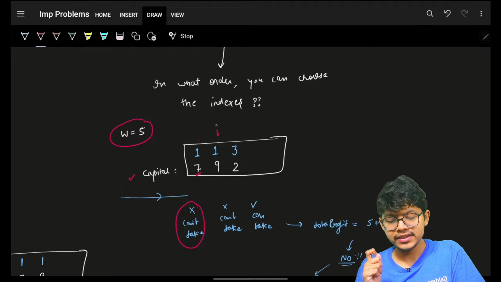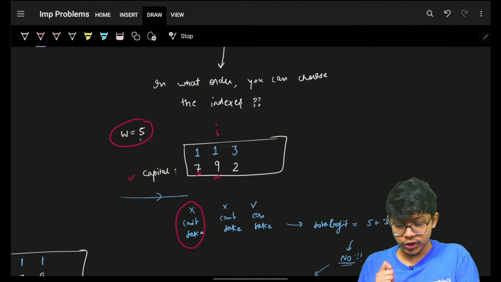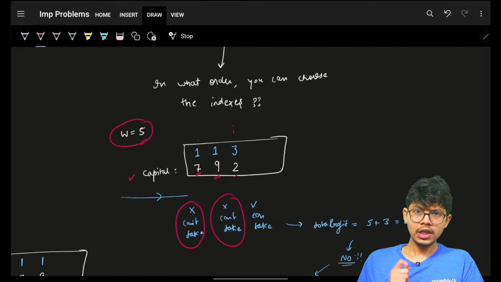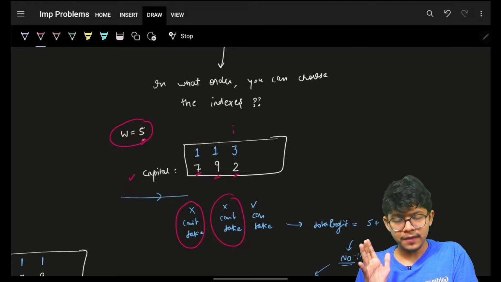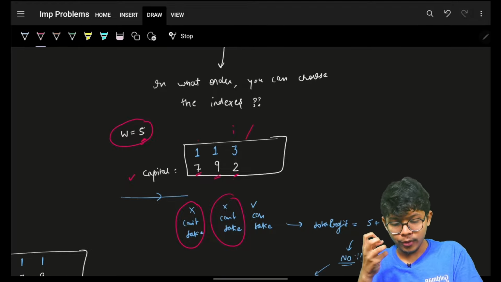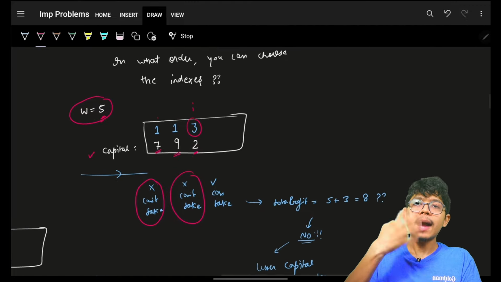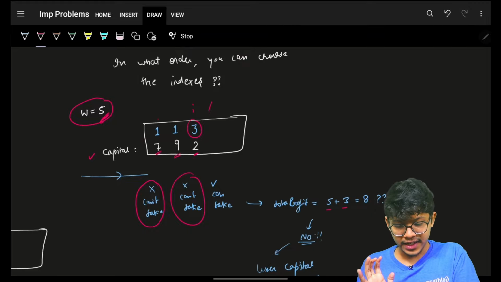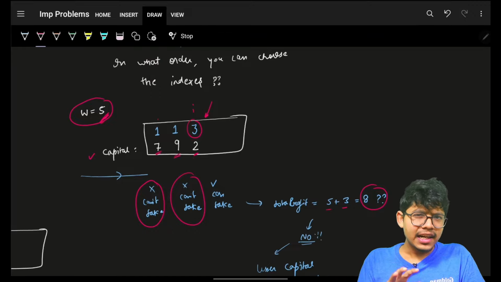Okay. You will go on to the next project. You also cannot take it because you only have 5. Required is 9. You cannot take. Then you will go on to the next one. Oh, 2, you can easily take 2, because my 2 is less than my 5. So I can take my project number 3 and I can gain a profit of 3. Thus, my total capital will now become 8. 5 plus 3, 5 is existing, 3 is the new profit. I got an 8. It ended right here.